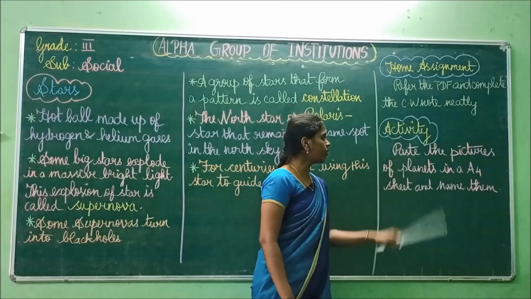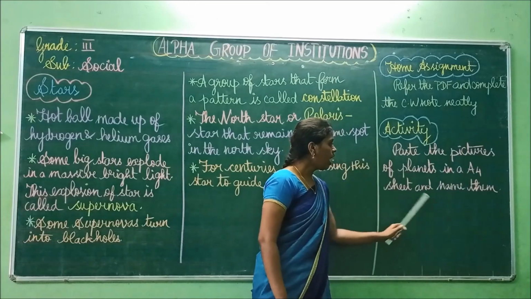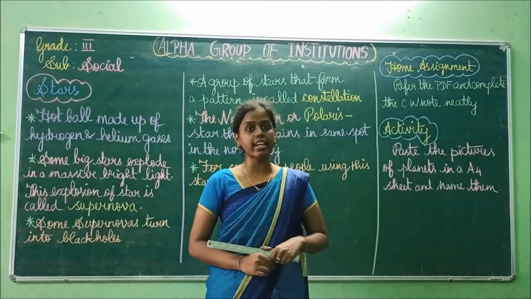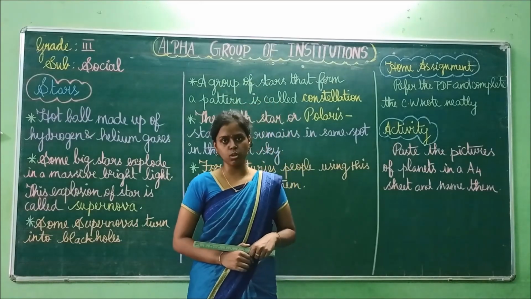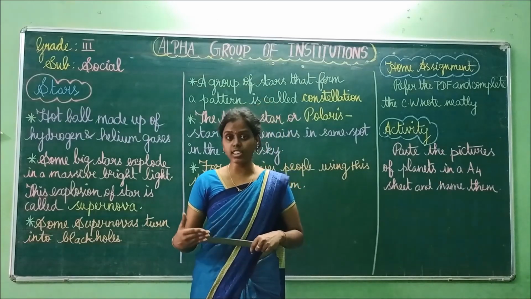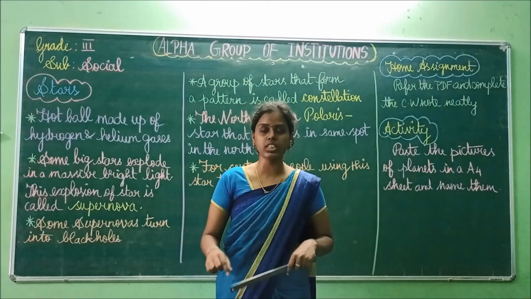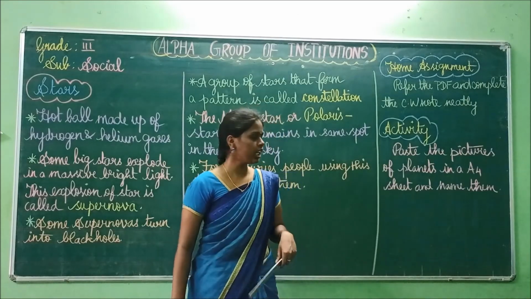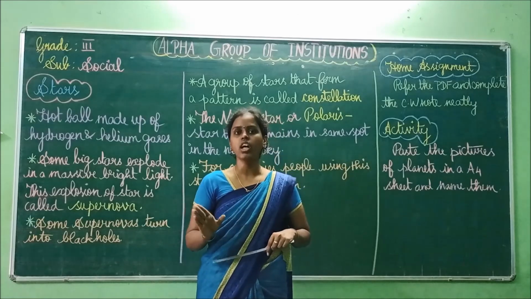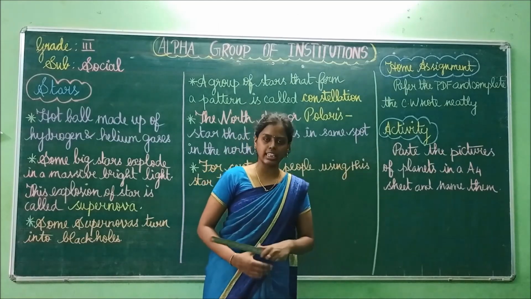Okay? Then your activity is to paste the pictures of planets in an A4 sheet and name them. We have seen about the solar system and the planets that are present in the solar system. So you have to take the pictures. You can search the pictures of the planets on the internet and paste those pictures in the A4 sheet and name them. You have to write the names of each and every picture of the planet. Okay, so this is your home assignment and activity.